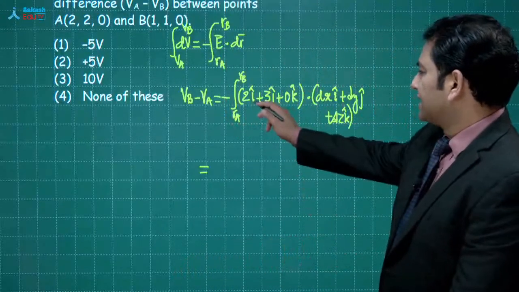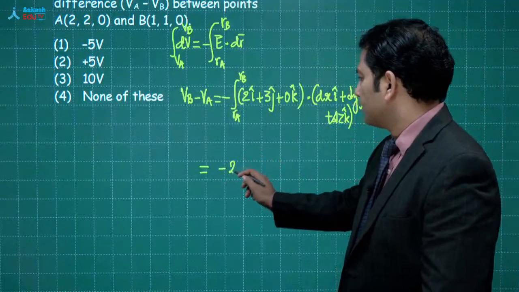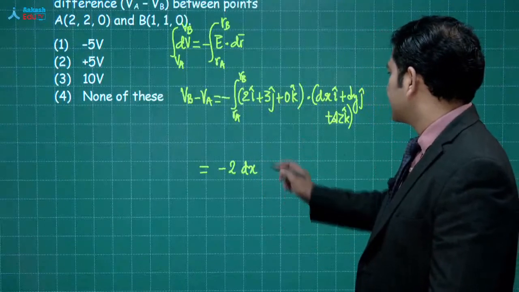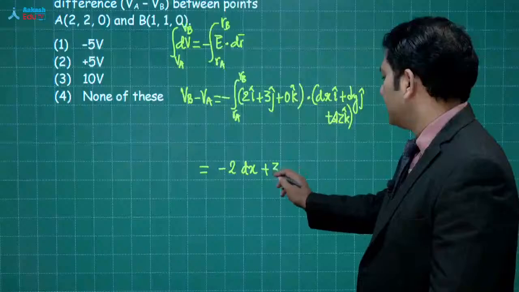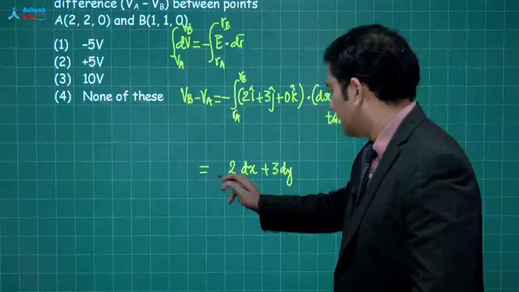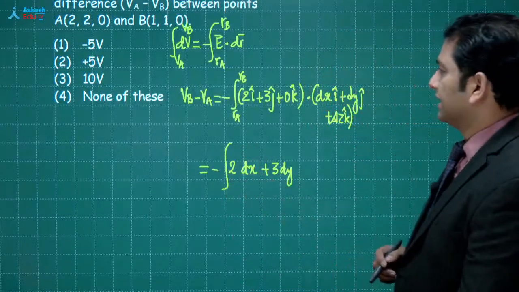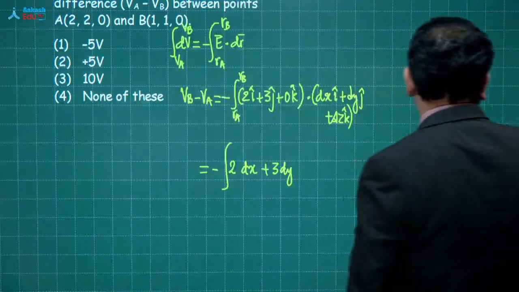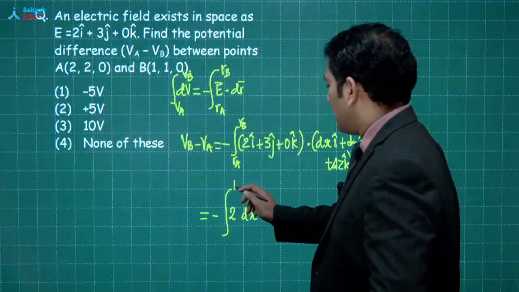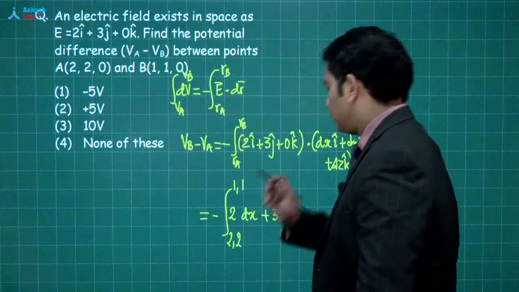Now, let's see, इसको एक step में करते हैं. देखिए, -2. Okay, let me do it for you. -2 dx plus 3 dy, minus will come outside. So this is minus and limit. अब देखते हैं. If you see the upper limit is for B, the upper limit में x limit is 1, y limit is 1. नीचे देखेंगे 2, 2. That's how it goes.